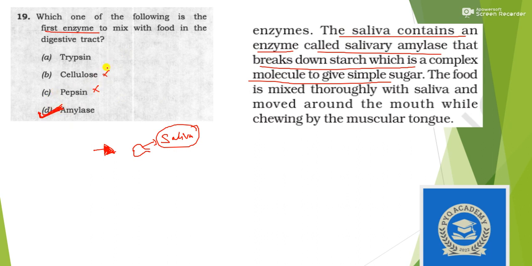Other than these enzymes, pepsin and trypsin come in the later stage. Pepsin comes in the stomach. This is also directly given in the chapter Nutrition in class 10.